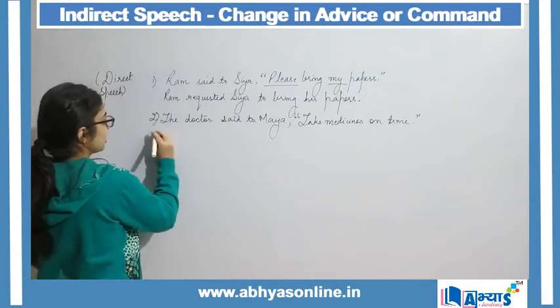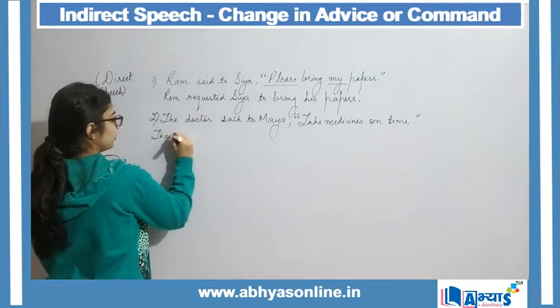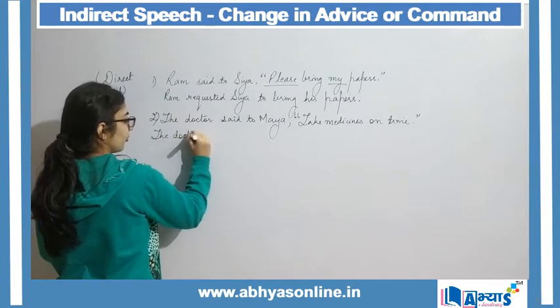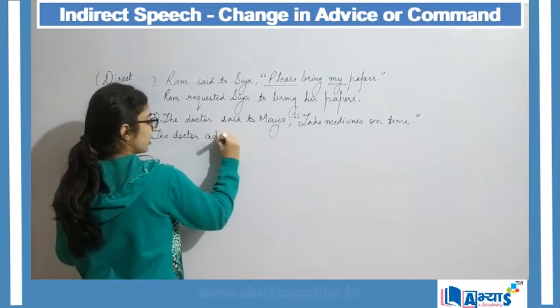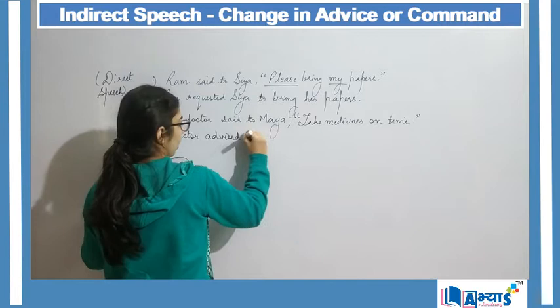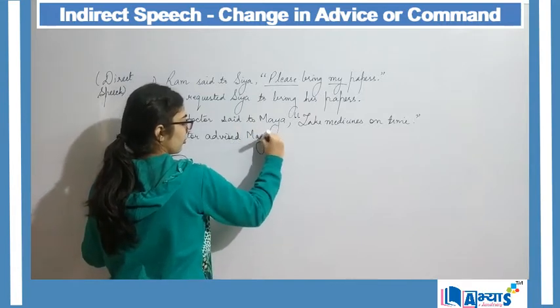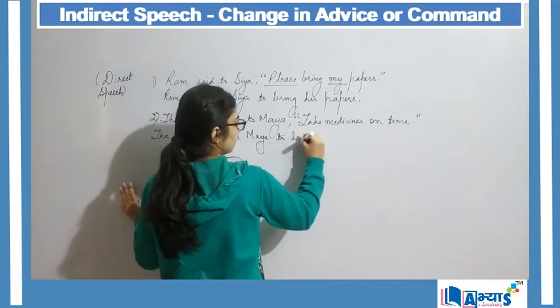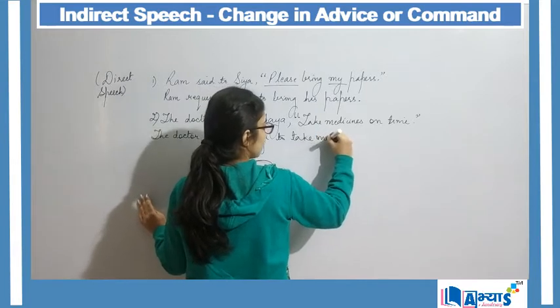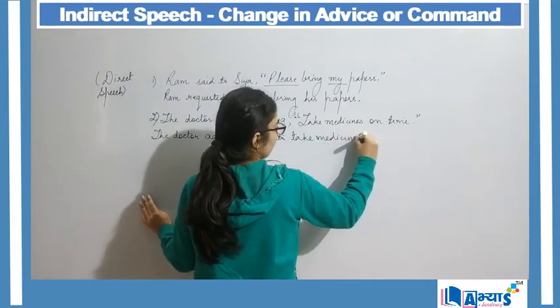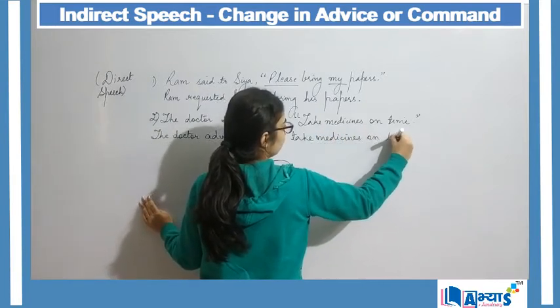So here I will say, the doctor advised Maya to take medicines on time.